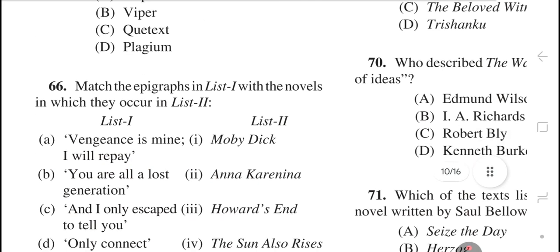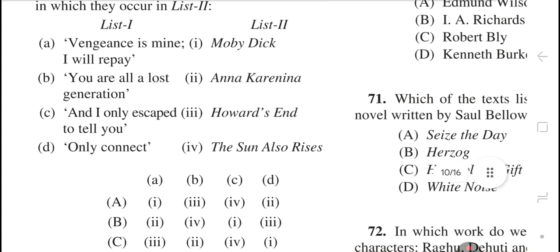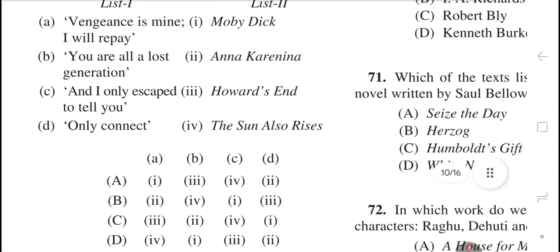Question number 66. Match the epigraph in list 1 with the novels in which they occur in list 2. The right answer is option number B. Vengeance is mine, I will repay: Anna Karenina. You are all a lost generation: The Sun Also Rises. And I only escaped to tell you: Moby Dick. Only connect: Howards End.